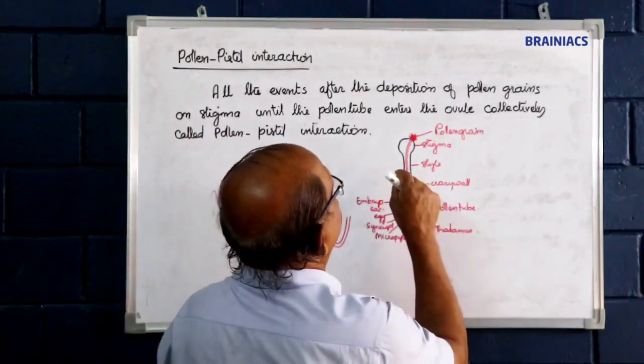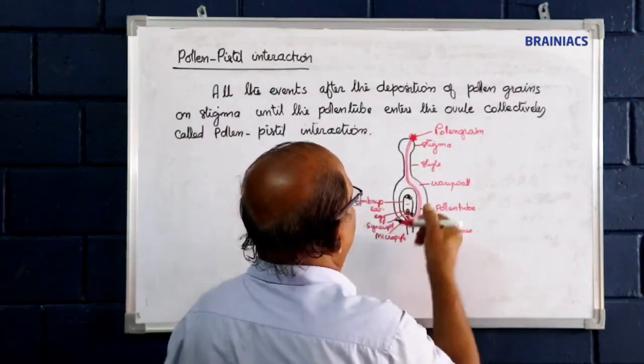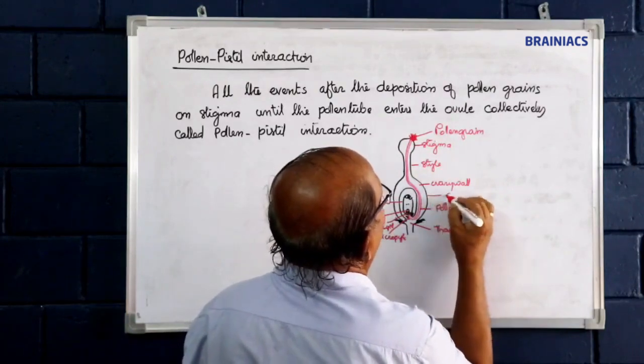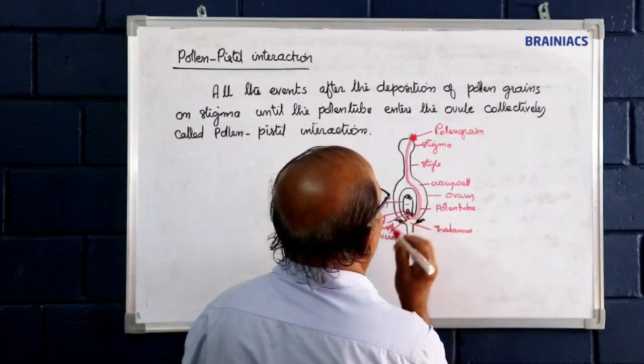So this is the pistil or carpel having stigma, style and ovary, and this is ovary wall, thalamus, micropyle.